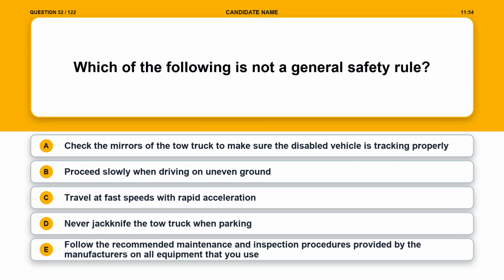Option B. Proceed slowly when driving on uneven ground. Option C. Travel at fast speeds with rapid acceleration. Option D. Never jackknife the tow truck when parking. Option E. Follow the recommended maintenance and inspection procedures provided by the manufacturers on all equipment that you use.